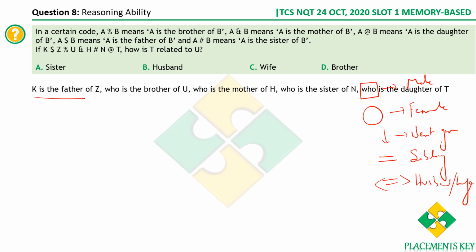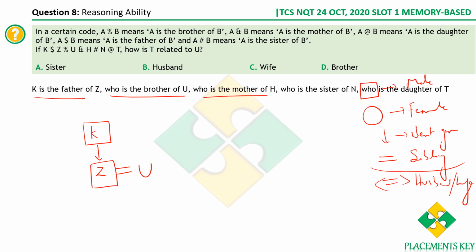K is the father of Z. So K is father, so male, right? Father of Z, so this is the next generation. Now Z is a brother of U. Z is a brother, so brother of brother is equal to sibling relation, sibling of U. U is the mother of H.